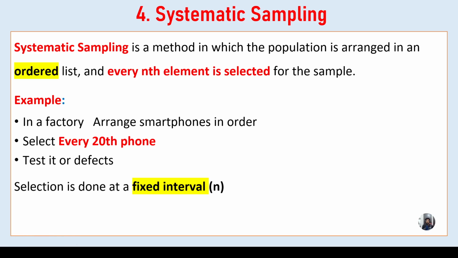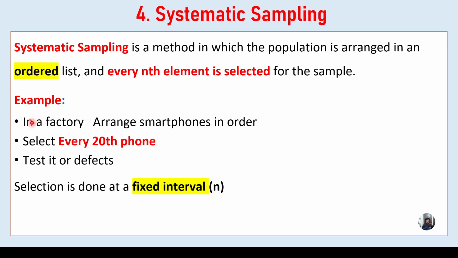The fourth one is called systematic sampling. So what is the meaning of systematic sampling? Remember, systematic sampling is a method in which the population is arranged in an ordered list and every nth element is selected for the sample. Important point: arrange the elements in an ordered list. So remember, the keyword for systematic sampling is ordered list.